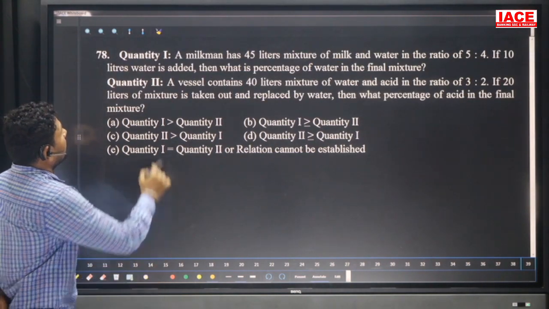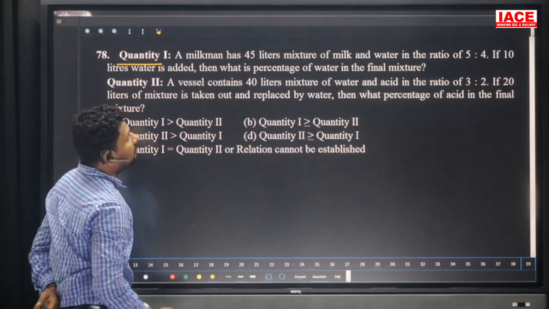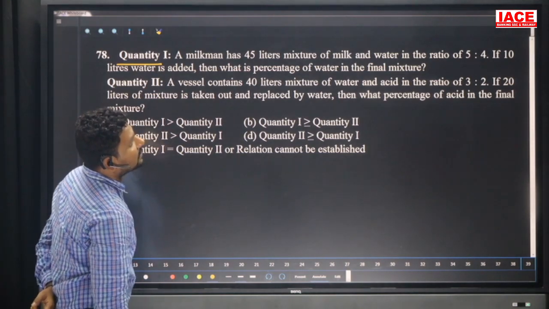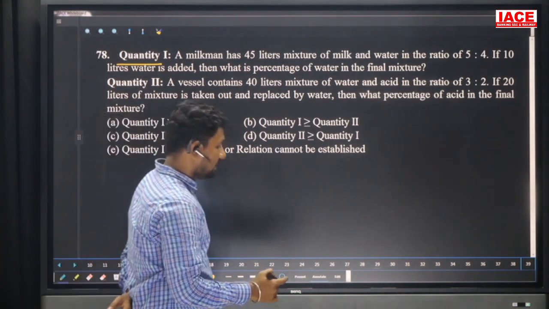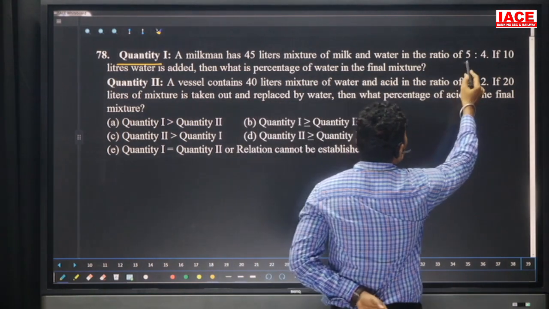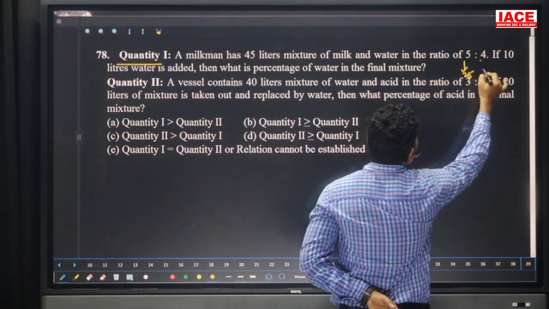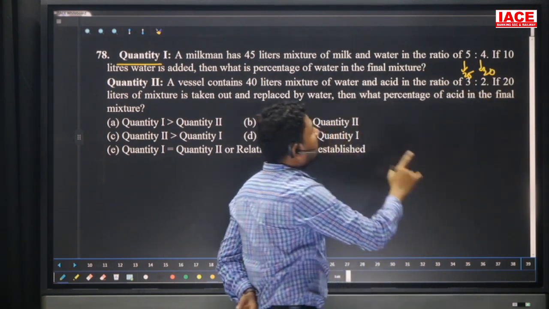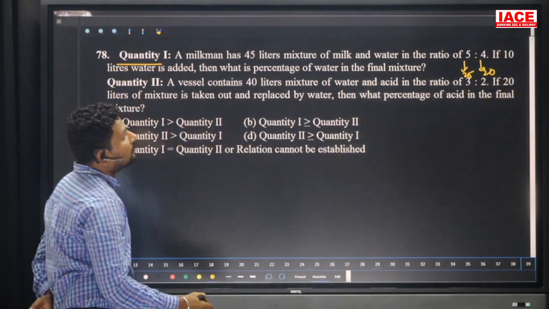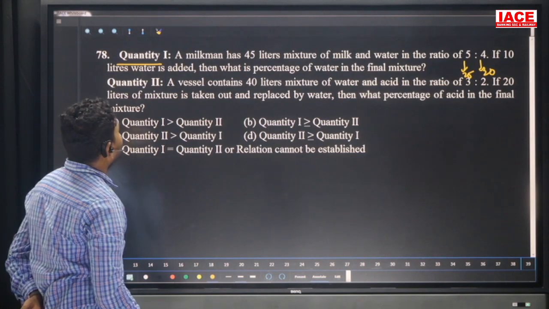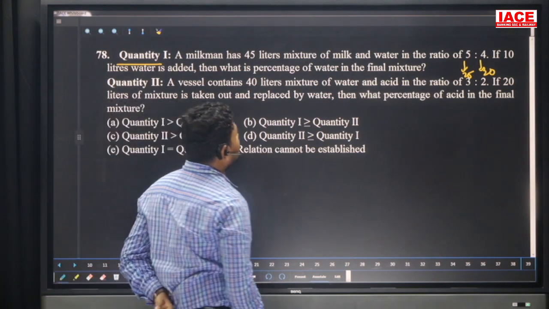Next, quantity 1. A milkman has 45 liters of milk and water in the ratio 5 is to 4. In 45 liters, 5 is to 4 means it is 9 parts, 9 to 45, 5 parts is 25 and 4 parts is 20. Overall, it is 25 liters of milk and 20 liters of water. 10 liters of water is added, then what is the percentage of water in the final mixture?